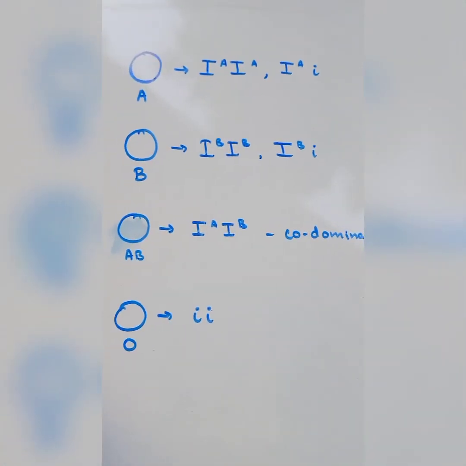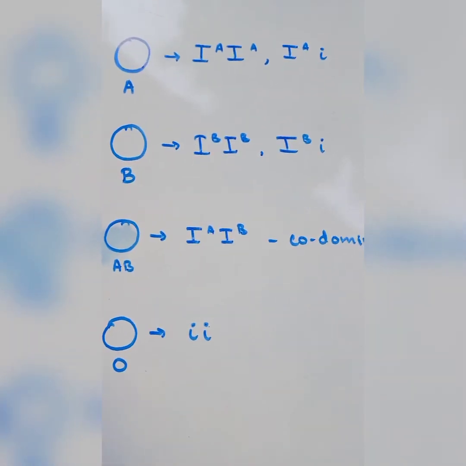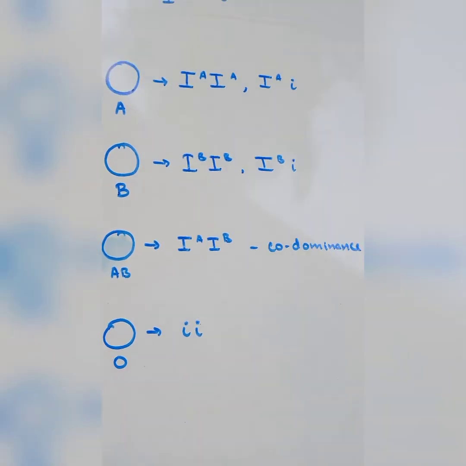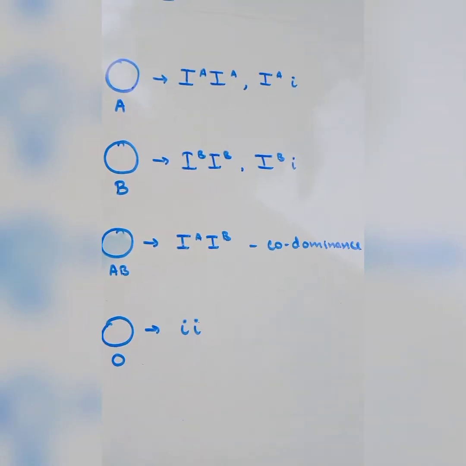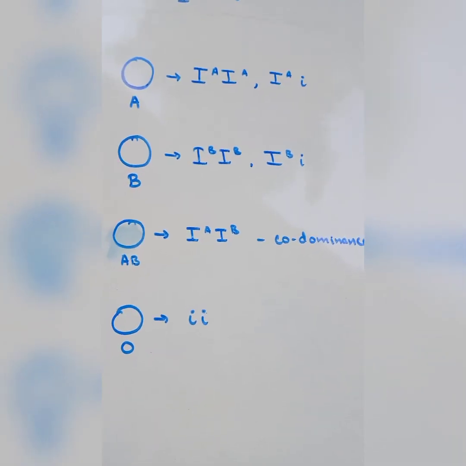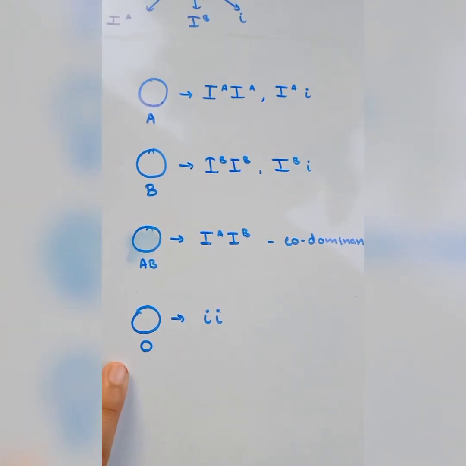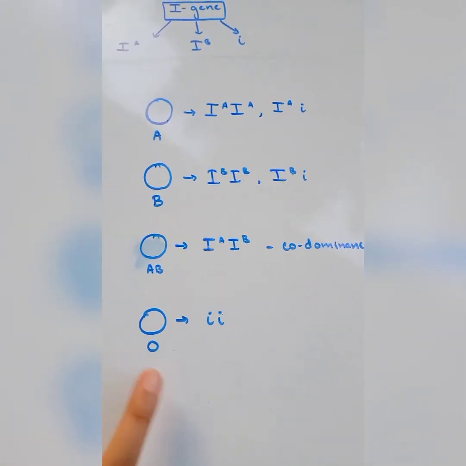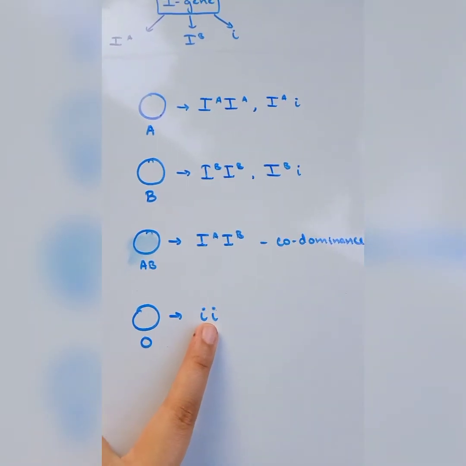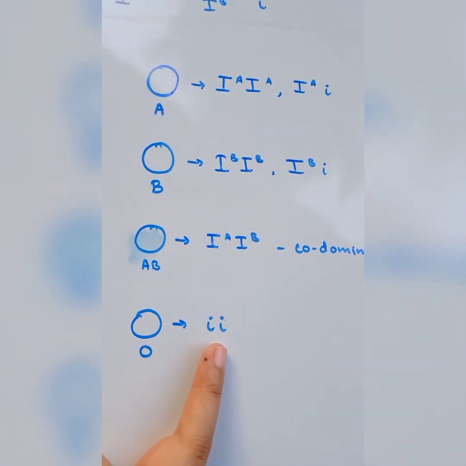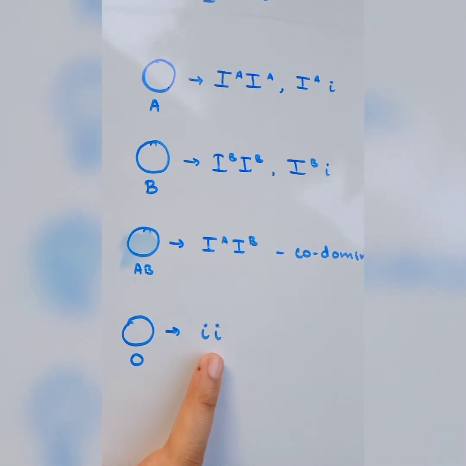Codominance shows that the filial generation will have equal contributions of both the parental alleles. In case of O blood group, it has no sugar, that is, the gene does not possess any sugar, and thus it has small i homozygous allele.